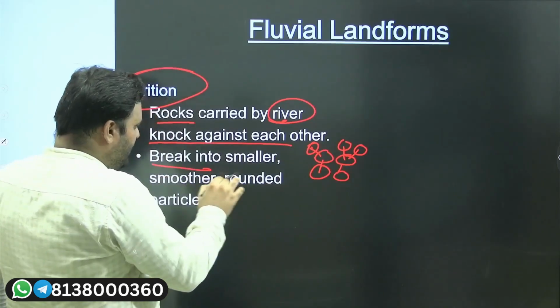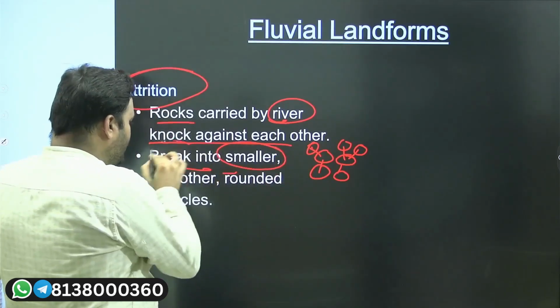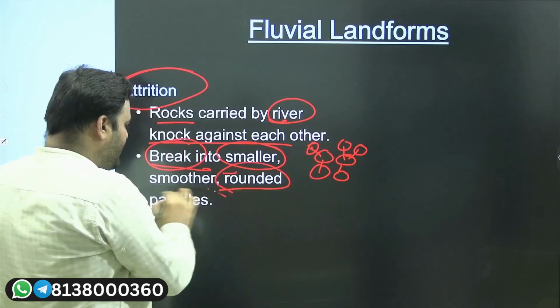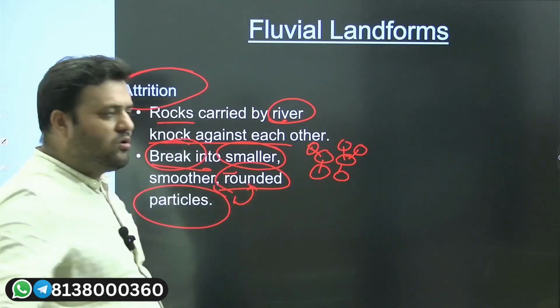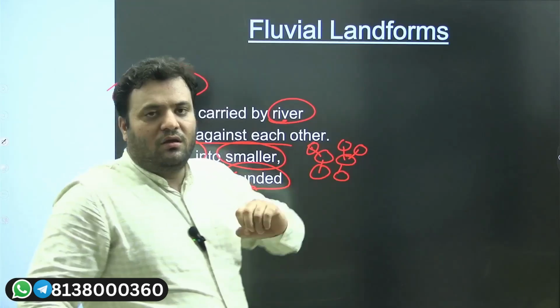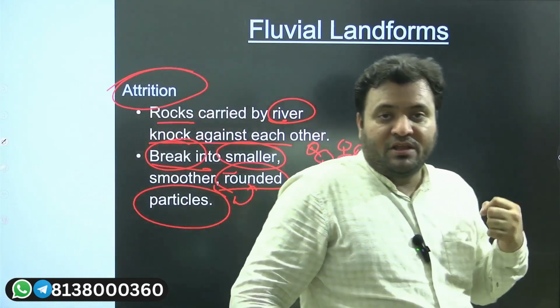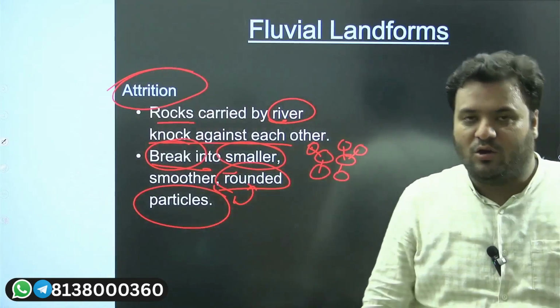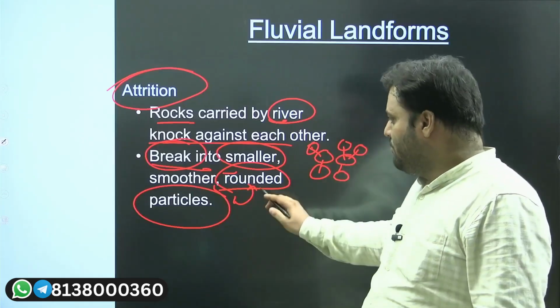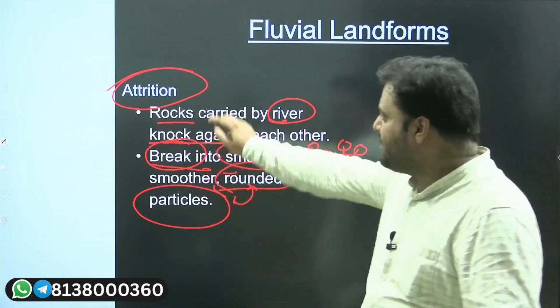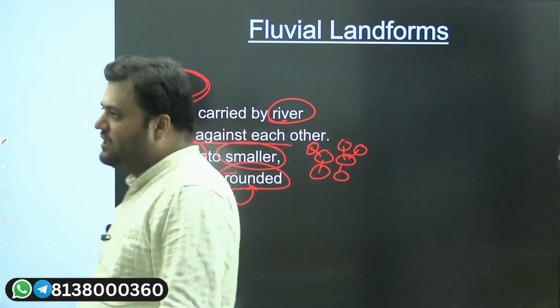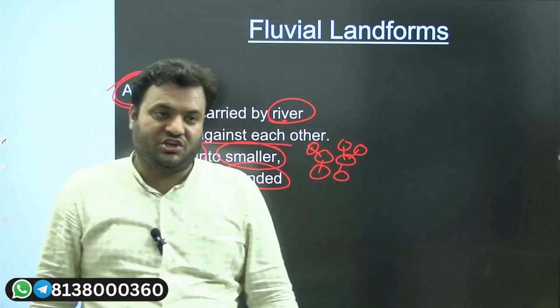As a result of that, they break into smaller parts. And when they break into smaller parts, they become more round and more fine. They become smaller from their original size. So when they become more rounded and smaller, the process through which it is happening is known as attrition.